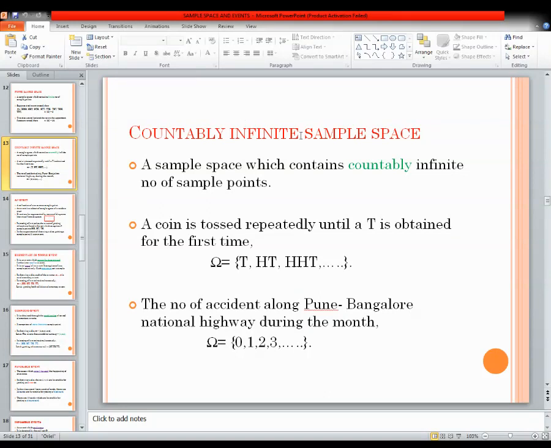Countably infinite, friends, means what? We can count them, but the result we cannot predict. We cannot say that these are the number of accidents that will be taking place in this particular month. So this is countably infinite sample space. A sample space is either finite or countably infinite. So these two come under discrete sample space, right?